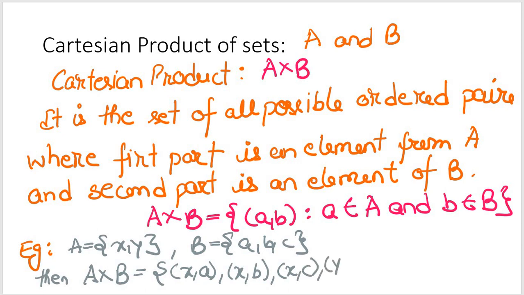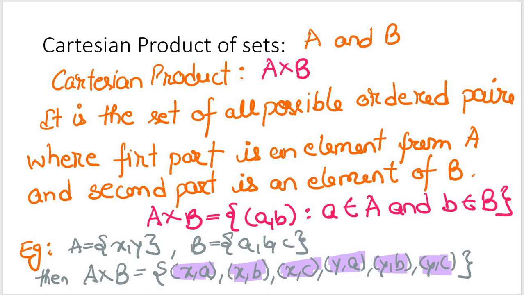Then I will be having (Y, A), (Y, B), (Y, C). And that's how we obtain the Cartesian product. So as the definition says, set of all possible ordered pairs, right? So I am getting all possible ordered pairs: (X, A), (X, B), (X, C), (Y, A), (Y, B), (Y, C),